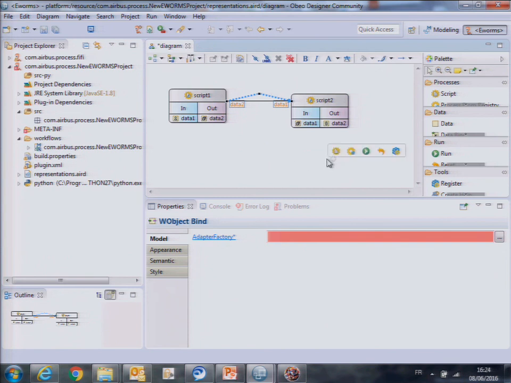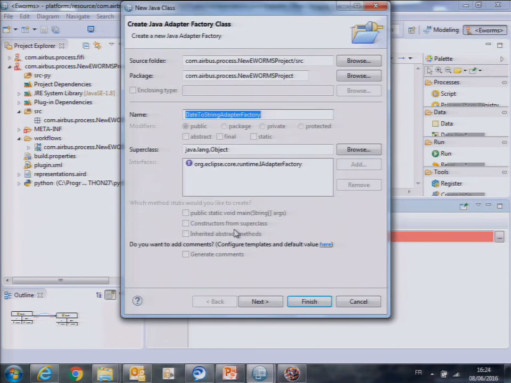So that's why we decided that the platform has to manage those data transformations, thanks to the adapter mechanism of Eclipse simply. So when I'm here, I'm asked to create a date to string adapter factory. That's what I'm going to do now.